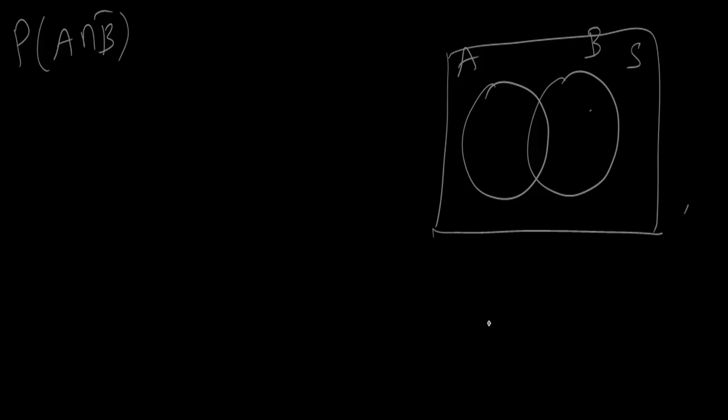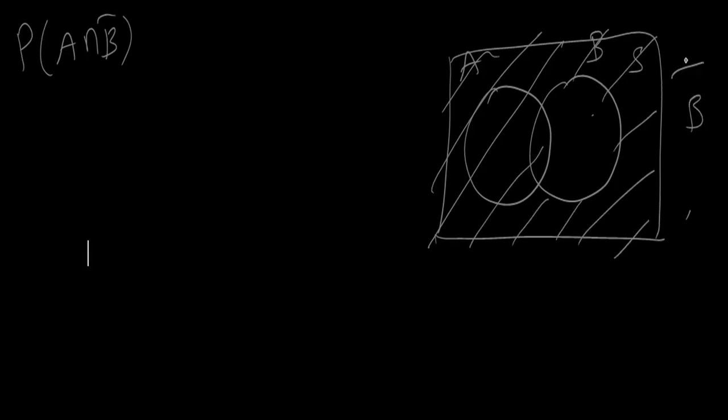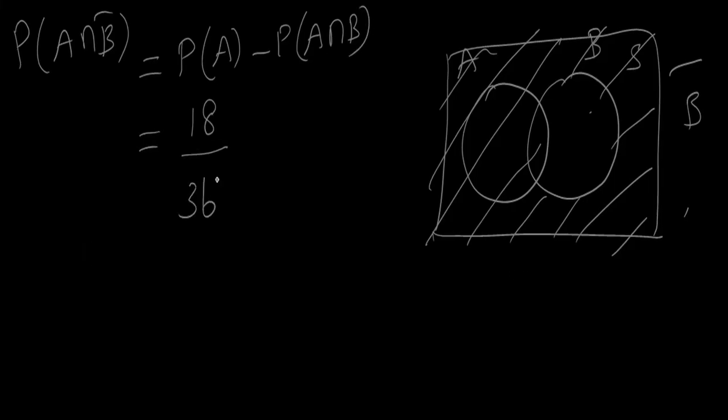First, B bar is nothing but the region outside B. So this is B bar, and to find this we can use P of A minus P of A intersection B by using the Venn diagram. So P of A will be 18 by 36, P of A intersection B will be 6 by 36, which is 12 by 36. We can simplify this value also.